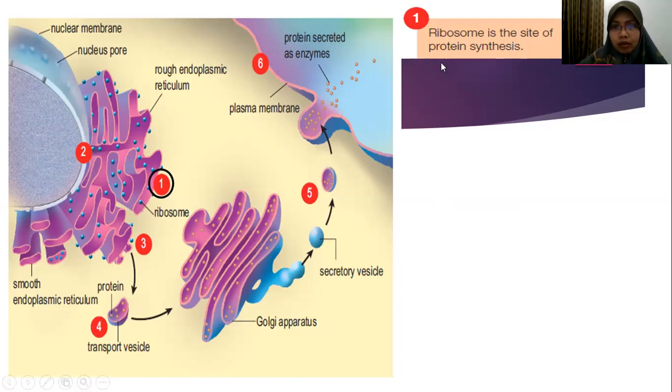ribosome is the site of protein synthesis. Okay, this one is your previous knowledge. You know that ribosome is the site of protein synthesis. This is the intro.